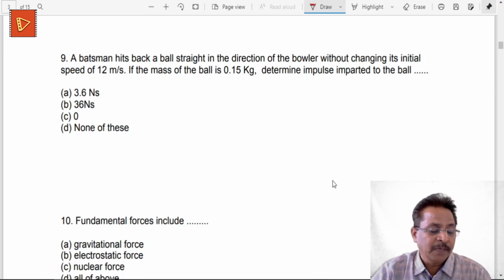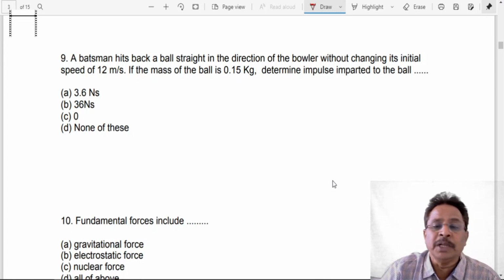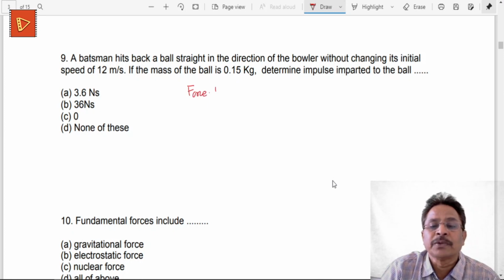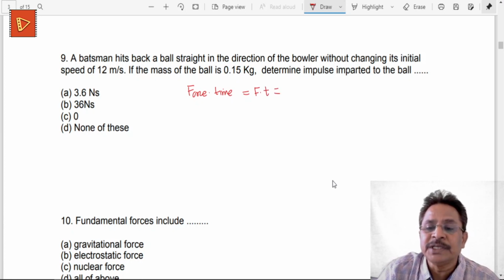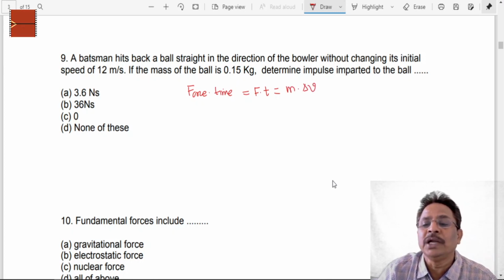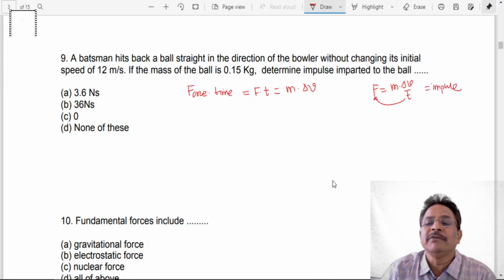Now some of you might know how to calculate this impulse. Impulse is given by force into time, that is F into t is equal to impulse, and in simple terms it is given by mass into change in velocity, that is m into delta v. So in our equation F is equal to mass into acceleration, that is delta v upon t. Taking this t as a product, we get what is called impulse, and this impulse can be calculated in a very simple way.